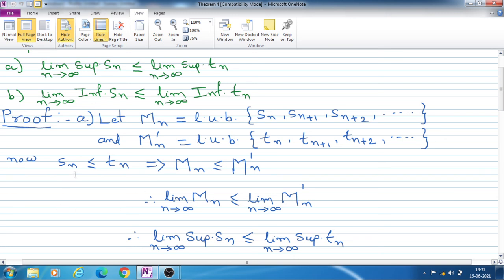Now Sn is less than or equal to Tn, that means nth term of sequence Sn is less than or equal to nth term of sequence Tn. From this we can say that capital Mn is less than or equal to capital Mn dash. Since every nth term of Sn is less than or equal to nth term of Tn, this LUB of Sn will also be less than or equal to LUB of Tn.